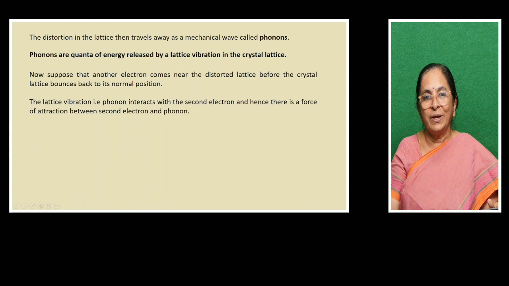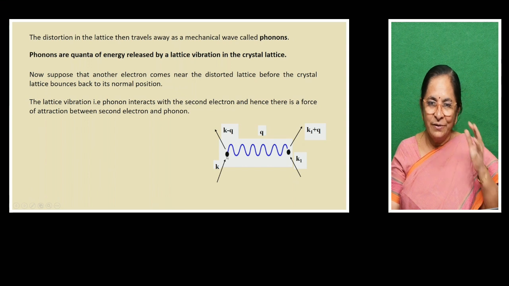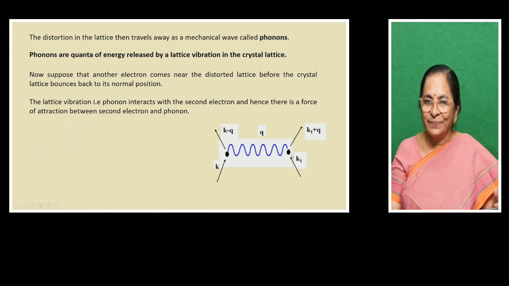The lattice vibration, that means the phonon, interacts with the second electron, and hence there is a force of attraction between the second electron and the phonon. It may appear Greek and Latin to you, but in simple terms, these three scientists have explained it very beautifully.